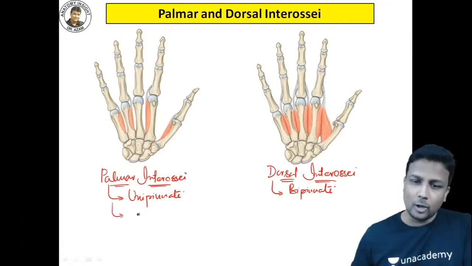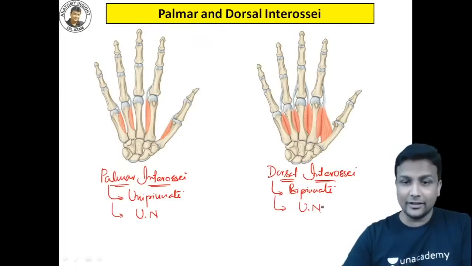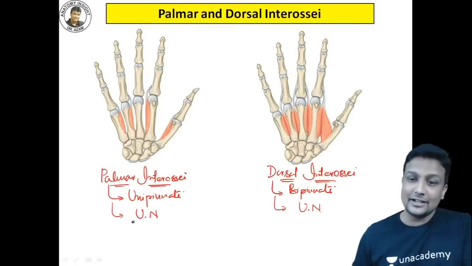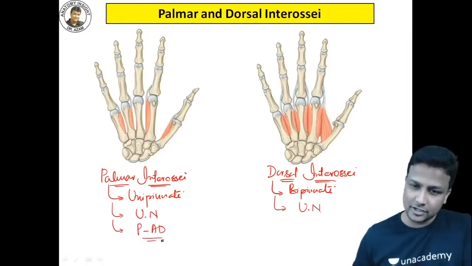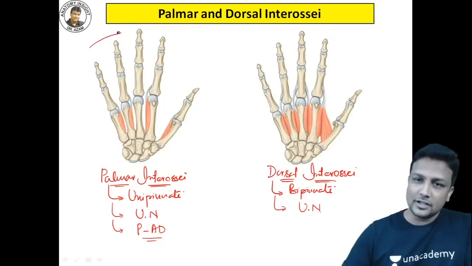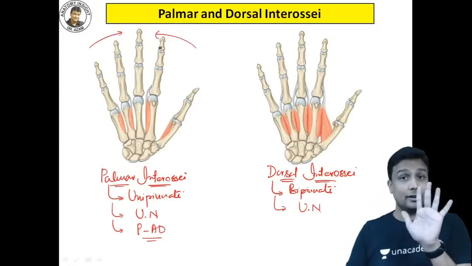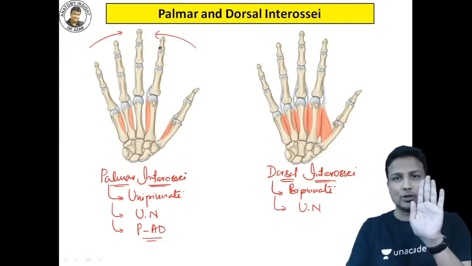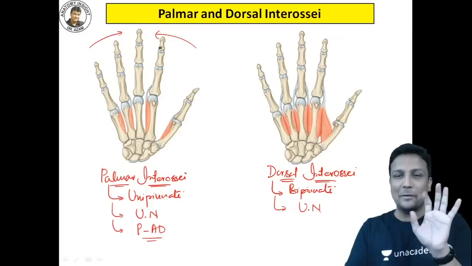Nerve supply. Remember, all your interossei will be supplied by ulnar nerve. All the interossei are supplied by ulnar nerve. Is it okay? Fine here right now. All the interossei are ulnar nerve, guys. Done. And after that, my dear friends, apart from the nerve supply, we have to remember action. Yes. Remember, palmar interossei will be helping in adduction of the fingers. So adduction of the fingers, yes, adding them, bringing them closer, guys. So you have to remember like this here right now, our middle finger will be the central axis and all the fingers coming closer. So bringing closer, which muscle is helping in bringing all the fingers closer there, sir? That is palmar interossei.